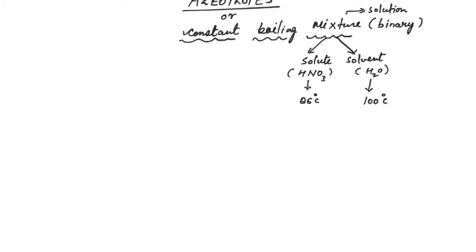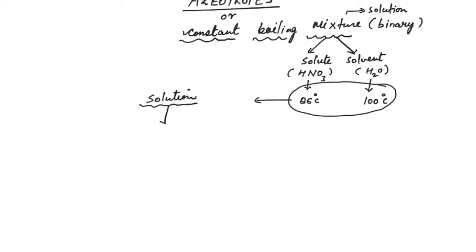So when we mix these two, we will get a solution. And when I heat this solution, it is expected that first nitric acid will boil because its boiling point is only 86 degrees Celsius.